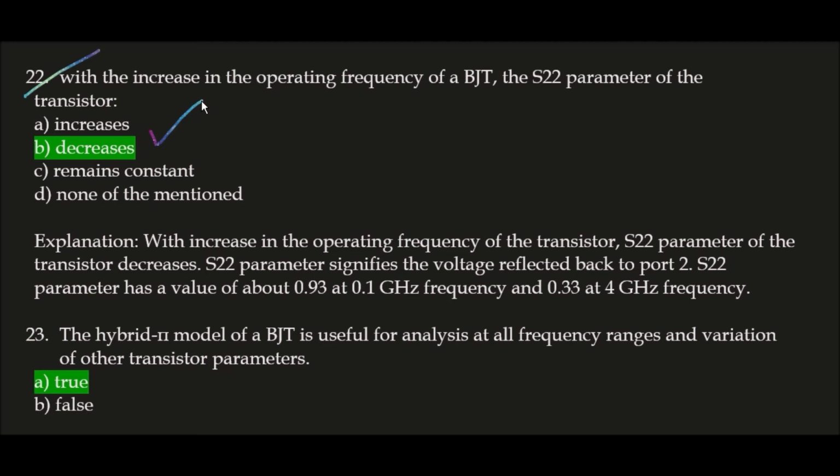S22 parameter signifies the voltage reflected back to port 2, and it has a value of about 0.93 at 0.1 gigahertz frequency and 0.33 at 4 gigahertz frequency. So in this way it decreases from 0.93 to 0.33. So correct answer is option B. With the increase in the operating frequency of a BJT, the S22 parameter of the transistor decreases.